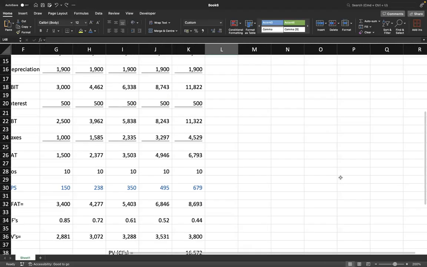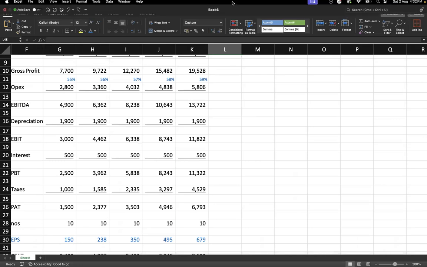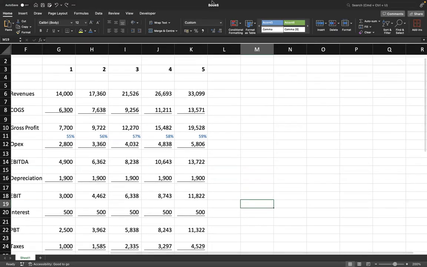Next step is to do what? Next step is to build a control panel for EPS. So I will deploy the spin change control, which I can get in the, where do I get the spin change control? In the developer tab. So I go to the developer tab here.